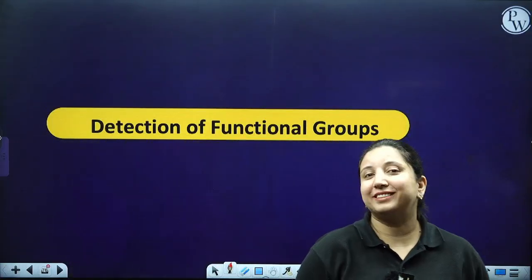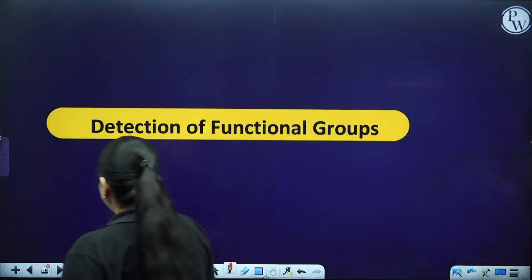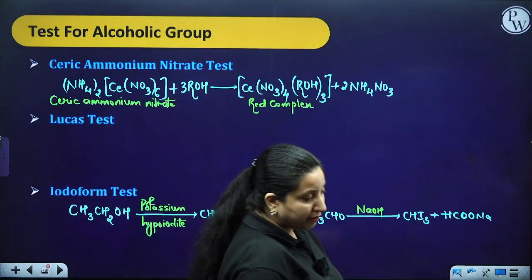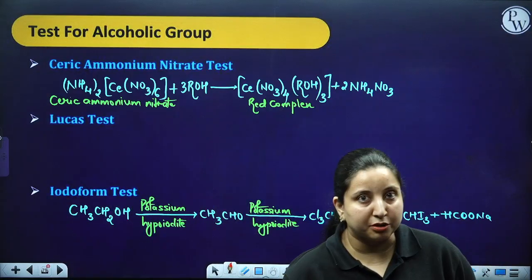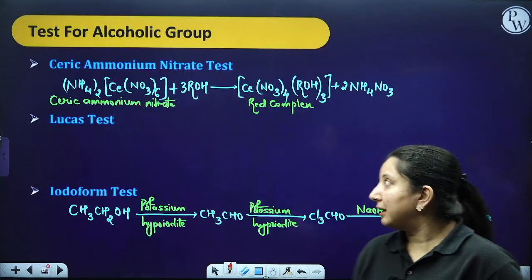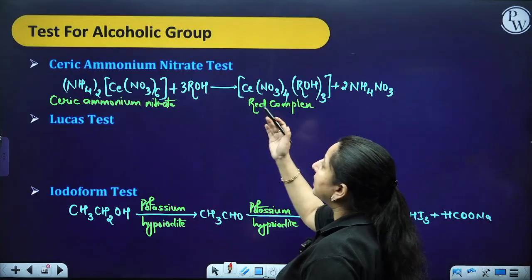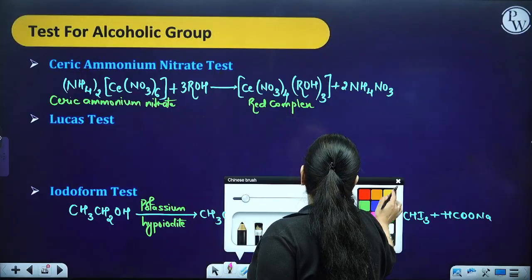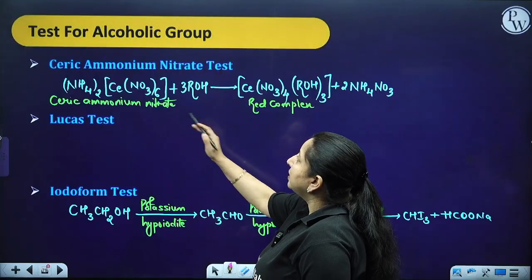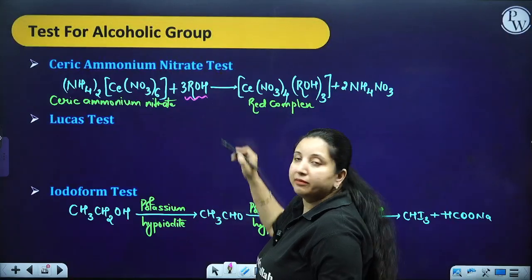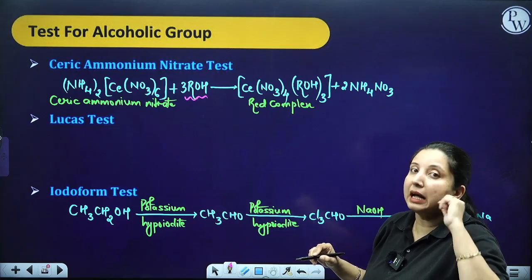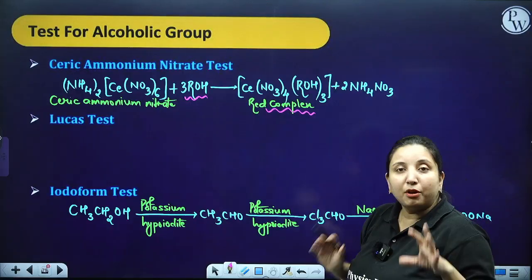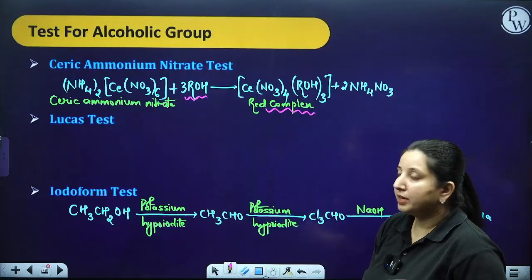Now the last part, that is the detection of functional groups. The very first functional group we are going to have is the alcoholic functional group. When we talk about the alcoholic functional group, the first test is the ceric ammonium nitrate test. In this test, we take ceric ammonium nitrate. If the compound you have contains an alcoholic group, it is going to form a red complex. The formation of the red complex shows you the presence of alcohol.